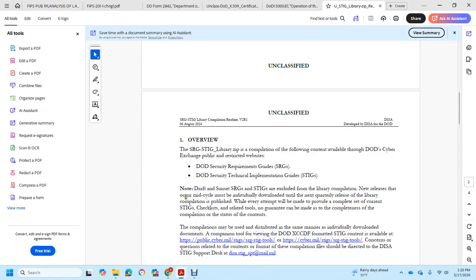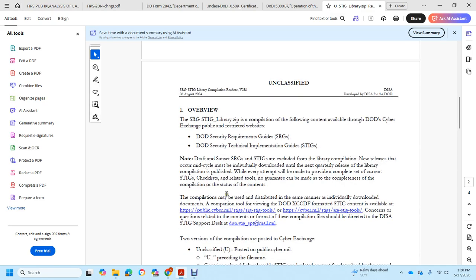New releases that occur mid-cycle must be individually downloaded until the next quarterly release of the library compilation is published. While every attempt will be made to provide a complete set of current Security Technical Implementation Guide checklists and related tools, no guarantee can be made as to the completeness of the compilation or the status of the contents.